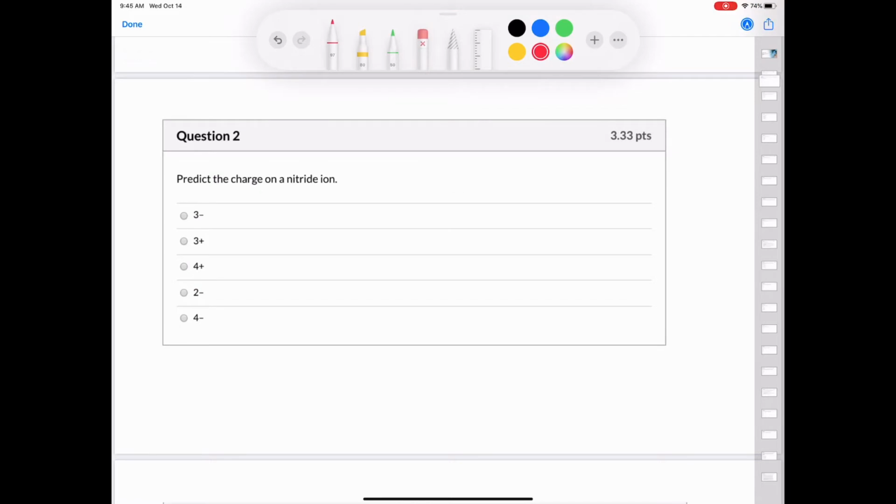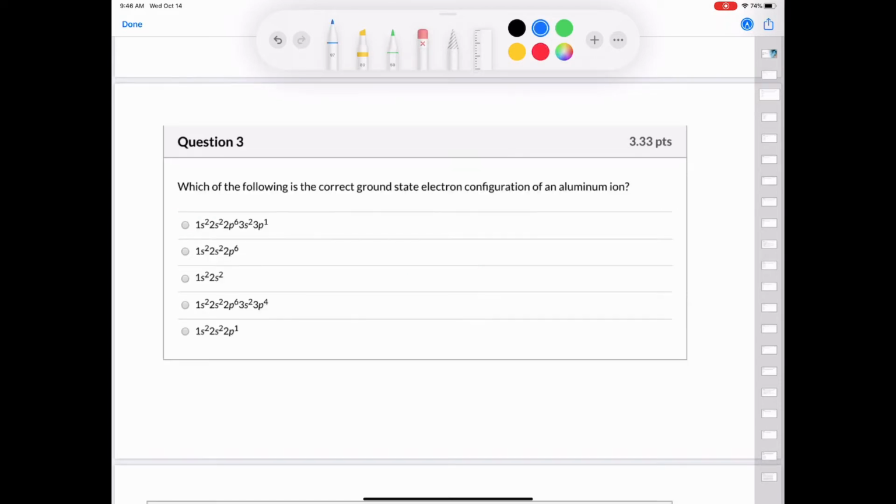Question number 2 says, predict the charge of a nitride ion. Nitrogen is in group 5A, and nitrogen has 5 valence electrons, and so it has to gain 3 electrons in order to become isoelectronic with the nearest noble gas, which is neon. And so when nitrogen gains those 3 electrons, it becomes N3-, and so the charge on a nitride is 3-.